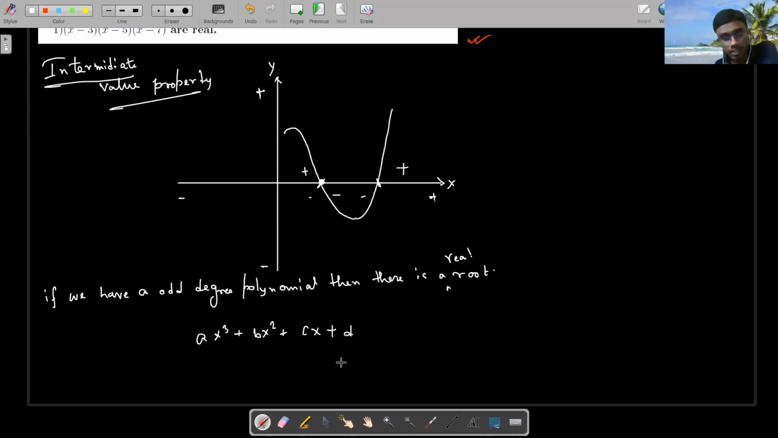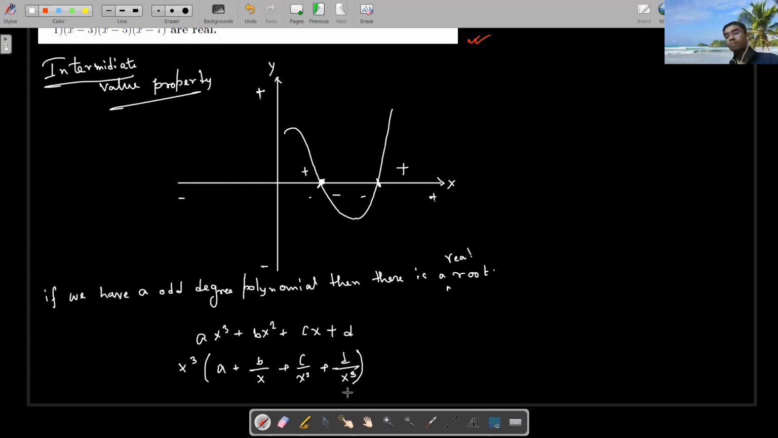How to prove the sign change? The sign change can be proved very easily. Suppose I am taking ax cube common, forcefully taking x cube common. So what becomes a plus b by x plus c by x square plus d by x cube. Right? So now I forcefully take it common.